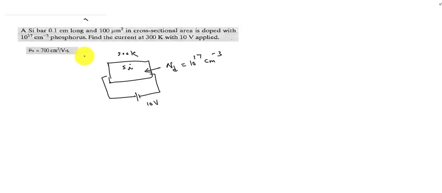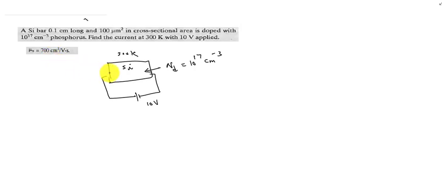We know that as the doping concentration increases, the mobility will decrease. So at some increased donor concentration, the value of mu n will be much less than the intrinsic value. So it is 700 centimeter square per volt second.